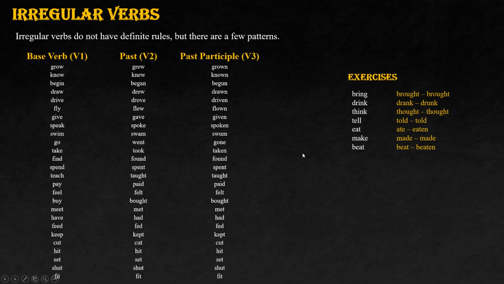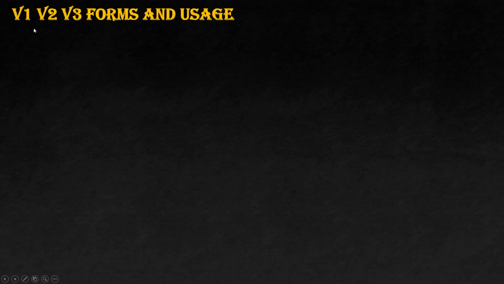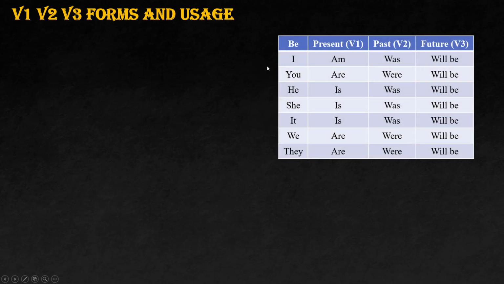Now we'll directly jump into the forms of V1, V2, V3 and how we need to use them. For example, we have the be forms: I, you, he, she, it, and then we, they. When it comes to I, we have am, in the past I was, in the future I will be. Okay, you are, you were, you will be.